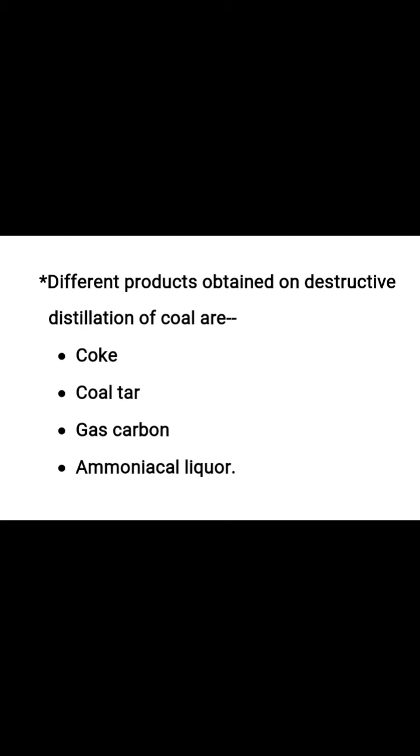Different products can be obtained on destructive distillation of coal, and these are coke, coal tar, coal gas, ammoniacal liquor, etc. Coke can be of two types: soft coke and hard coke. Hard coke is light and lustrous in nature. Soft coke is black and porous, and it ignites with little difficulty, meaning its ignition temperature is a little bit high. It is used in household furnaces, and we can use coke to produce producer gas, water gas, and to manufacture metallic carbides, calcium carbide, etc.